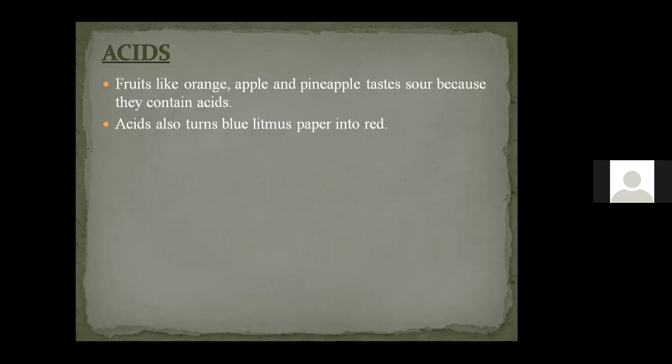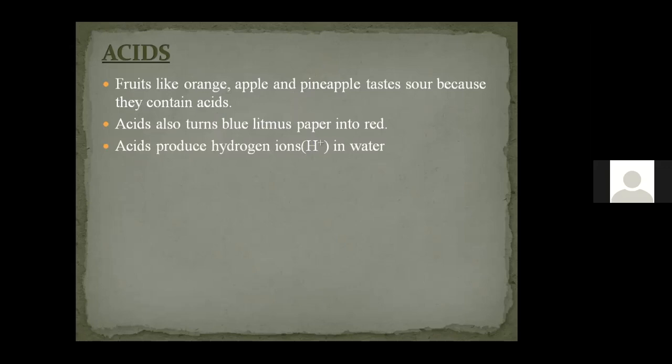But the actual definition of acid is, we call a substance an acid if it produces hydrogen ion in water. So any substance, when it is dissolved in water or added to water, if it produces H plus ion in it, then that substance will be called acidic, or an acid.